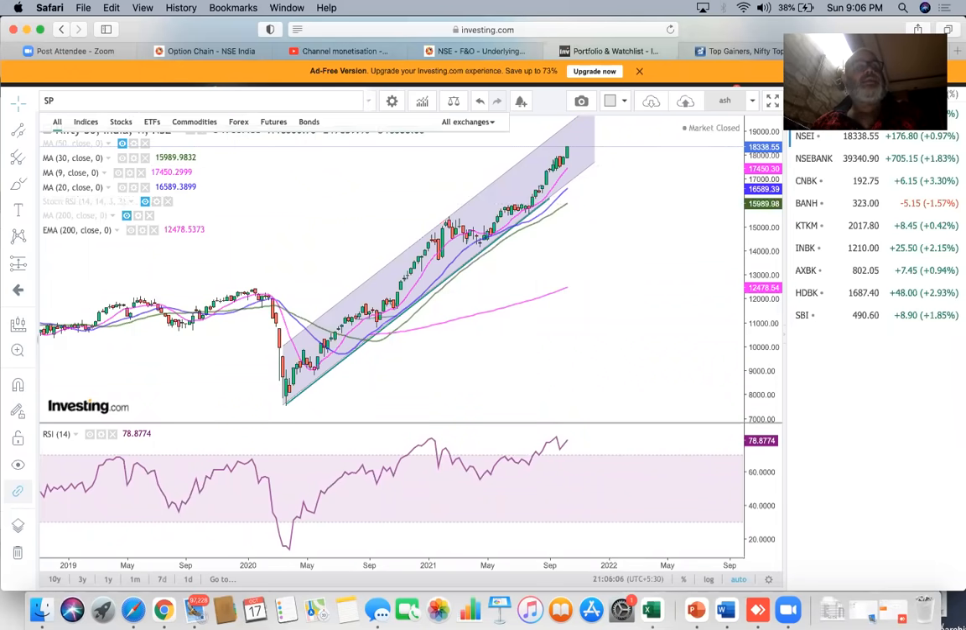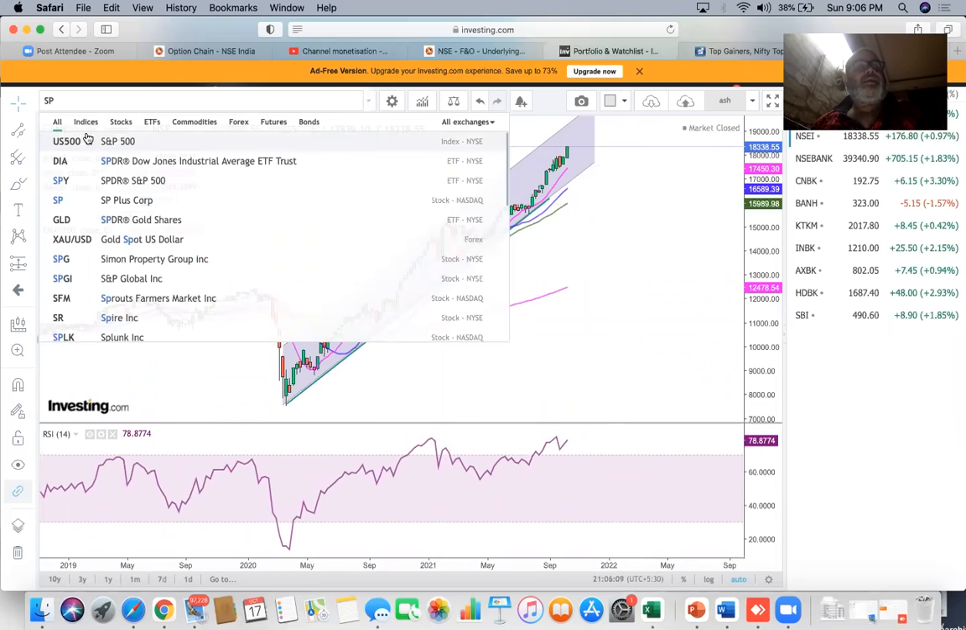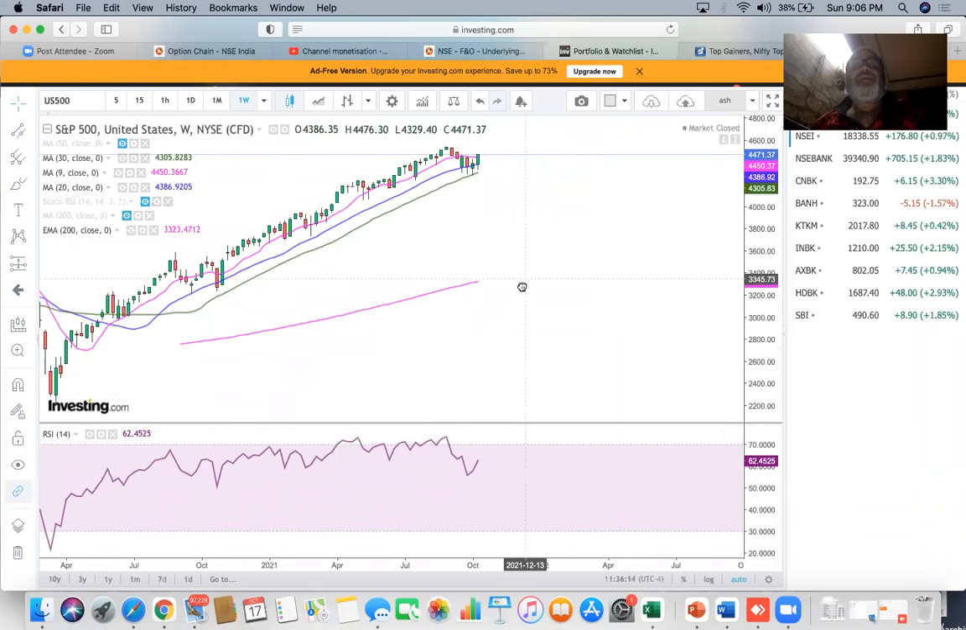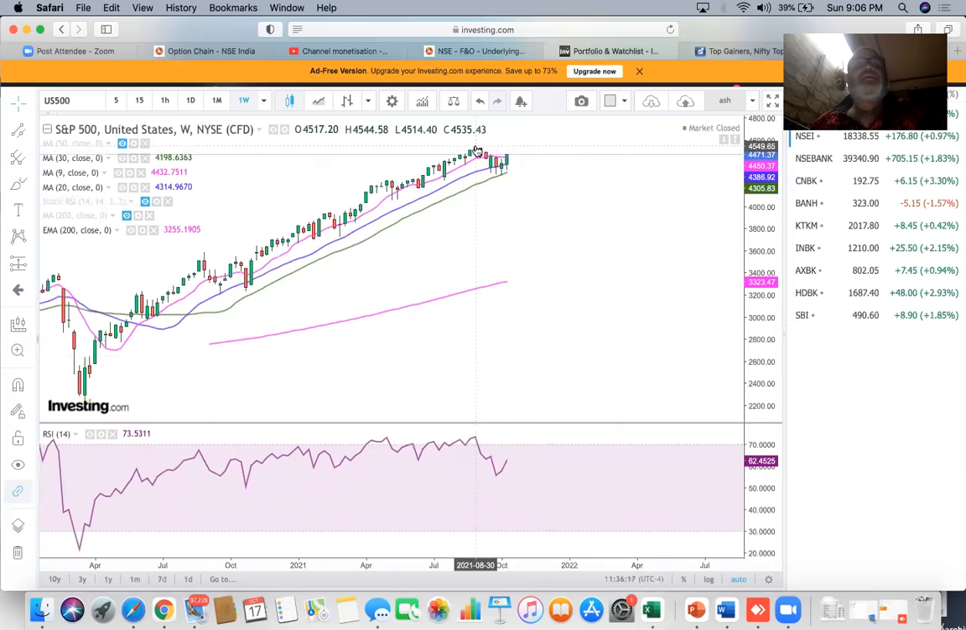Now let's start with the S&P 500. This is the weekly chart on S&P 500. It started its correction from about 45.40, came down to about 42.78, and once we take out this 45.40, I think targets of about 4700 on S&P 500 could open up.